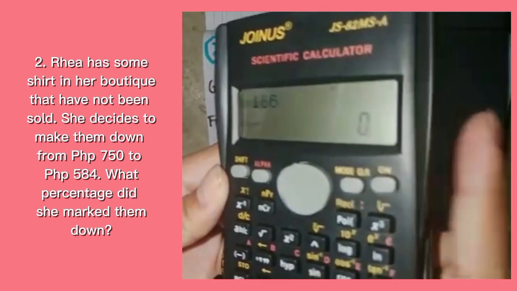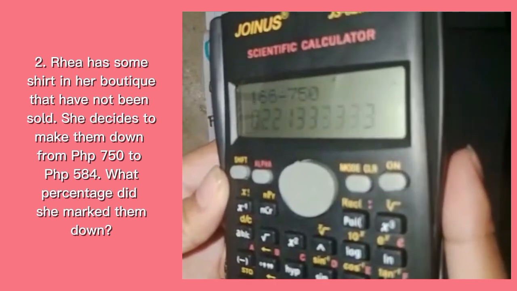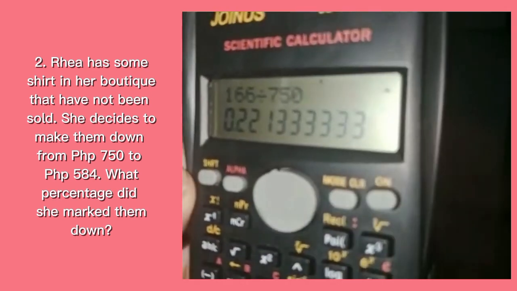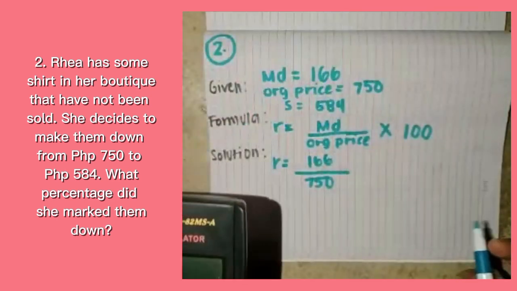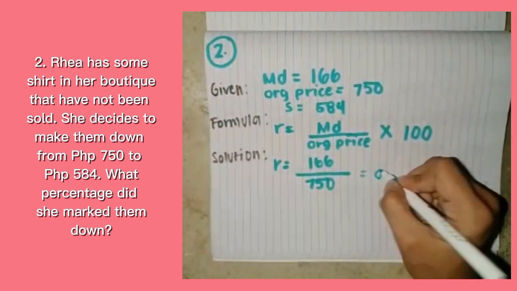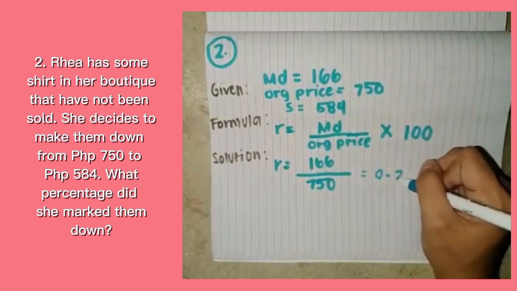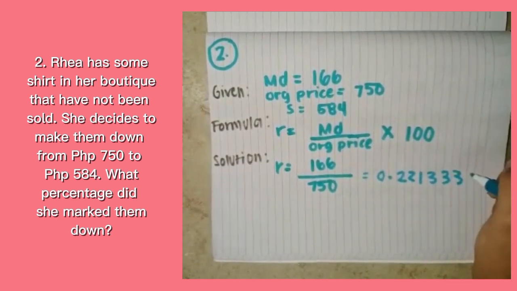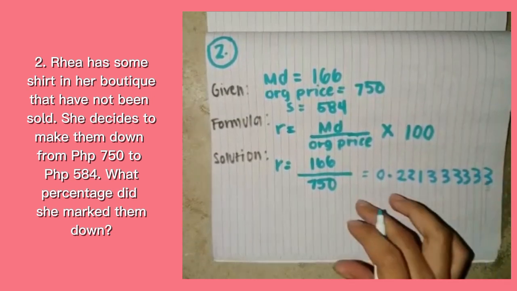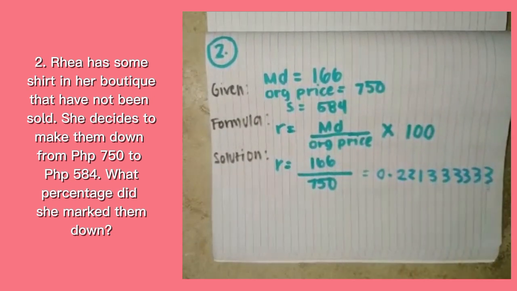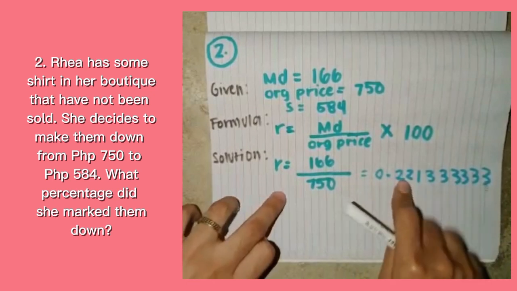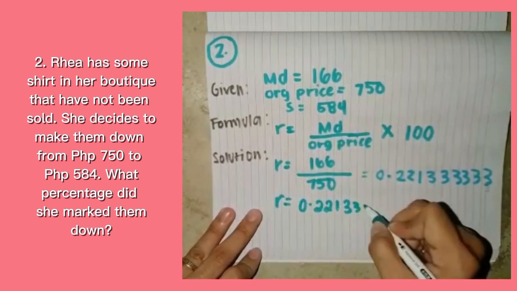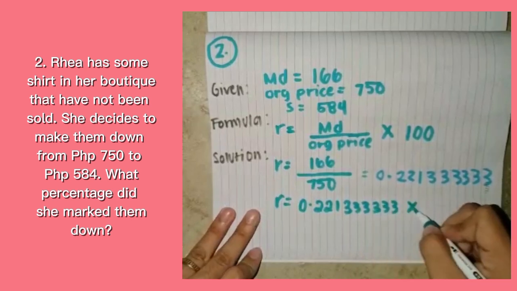So 166 divided by 750 is equal to 0.221333333. We're going to copy all of that. These are all of the numbers, and we're going to write them down. So R is equal to 0.221333333 multiplied by 100.